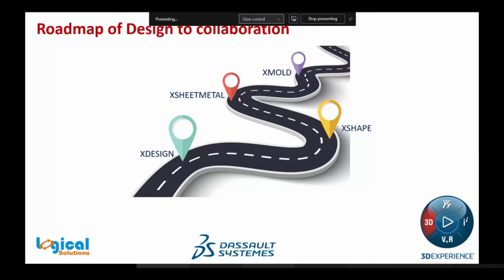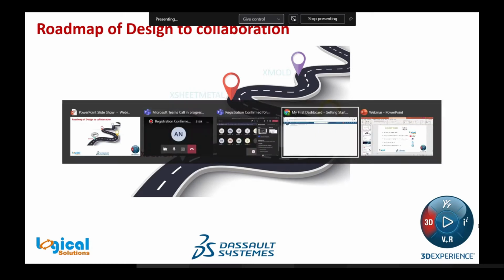This is our roadmap of design to collaboration. In the 3D experience, there are a few roles which contain apps. These are roles like xDesign, xShape, xSheet Metal and xMold. Today we are going to explain these apps. Let us first know about xDesign, which will be explained by Mr. Achyut.